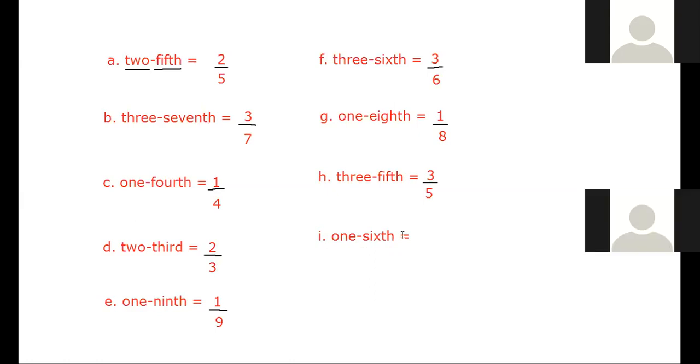Advaita, next question. Bit I. 1/6. Okay, it's 1/6. Very good. So what will be the answer? 1 upon 6. That's correct. So out of 6 parts, we are talking about how many? 1. Very good. Yes, out of 6 parts, we are talking about 1 part. Very good, Advaita. That's correct. Okay, now next.